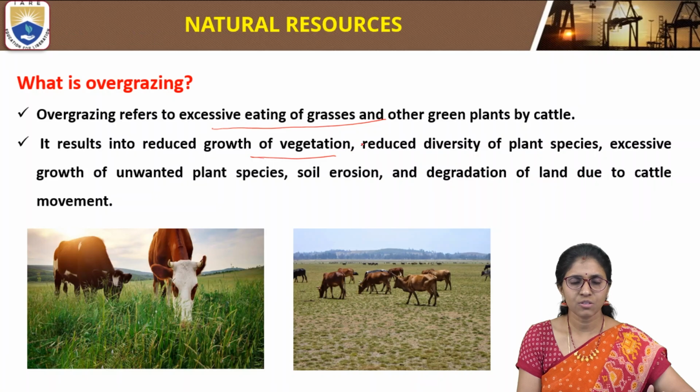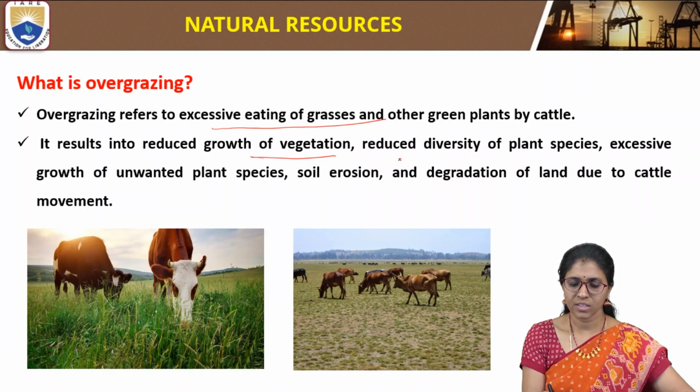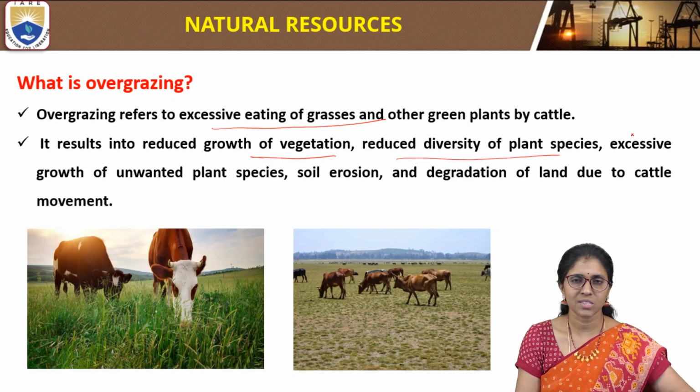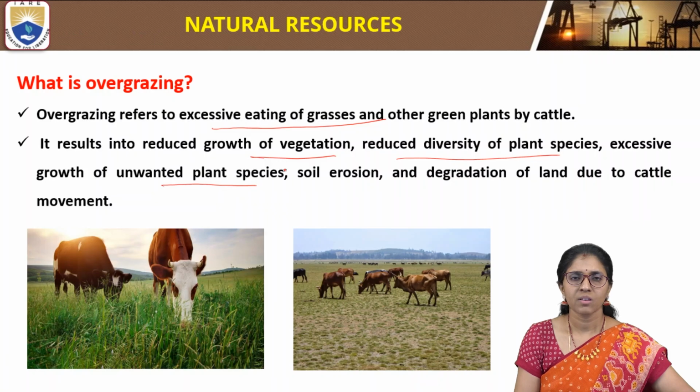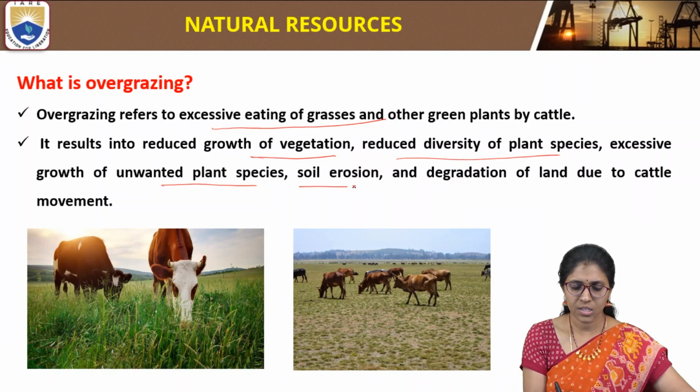So it leads to reduced growth of vegetation and plants and reduced diversity of plant species. Due to overgrazing, excessive growth of unwanted plant species also takes place, along with the reduced growth of vegetation and reduced diversity of plant species.